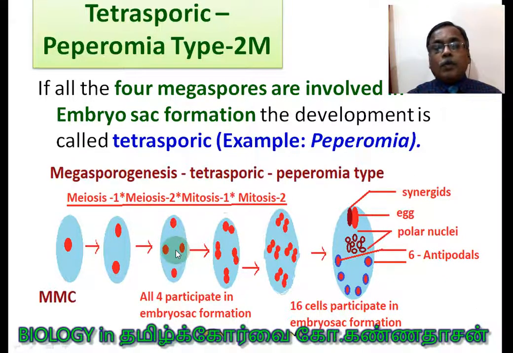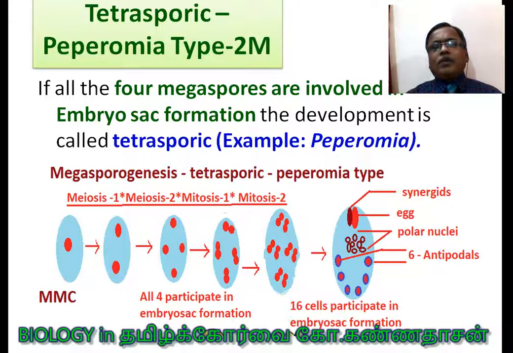It is followed by mitosis 1, so all the 4 become 8. Mitosis 2, 8 becomes 16. So in the tetrasporic type, 16 nuclei are formed, but in monosporic and bisporic, 8 nuclei are formed at the end. Now you can see one egg at the micropylar end, one synergid. This is the Peperomia type; they call it the Peperomia type.